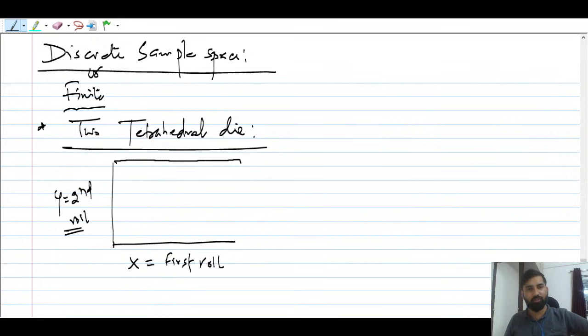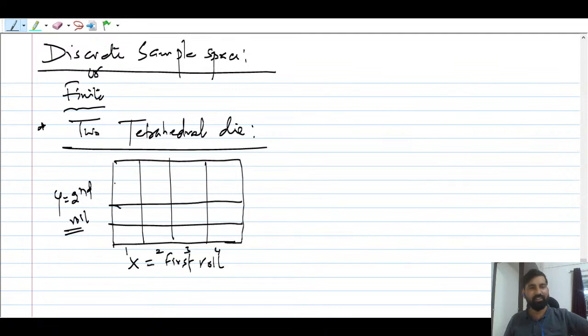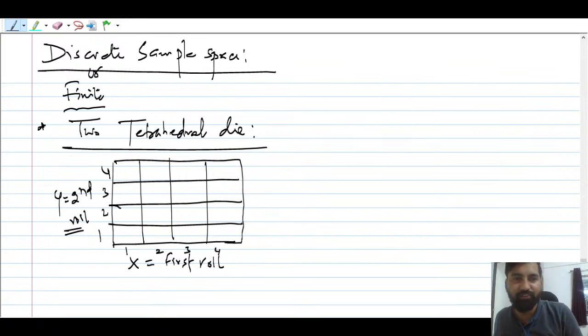So how many outcomes total? 1 2 3 4. I hope this makes sense, guys. So 4 into 4, that is how many outcomes you will get if you throw tetrahedral dice.